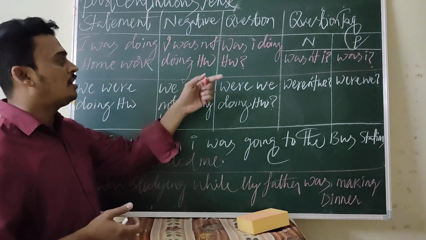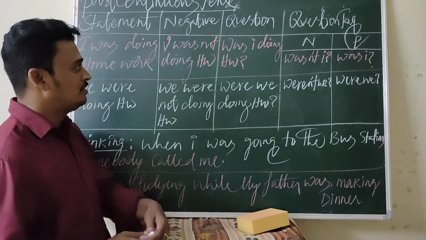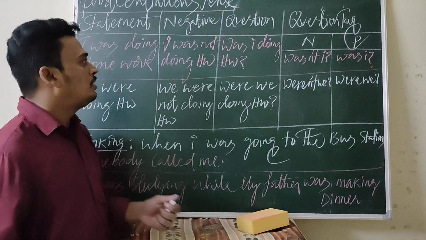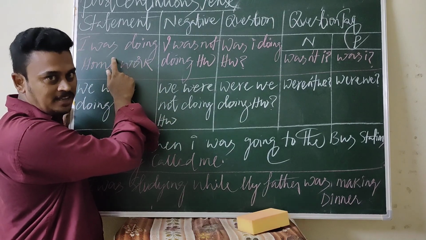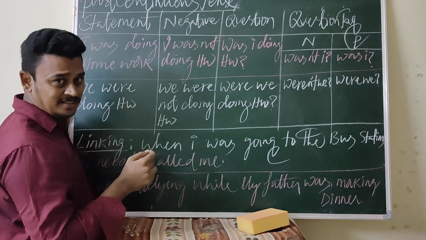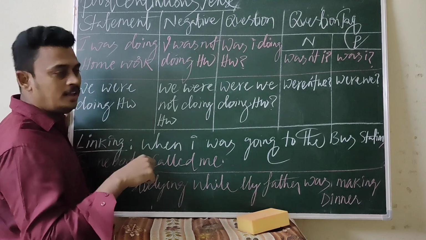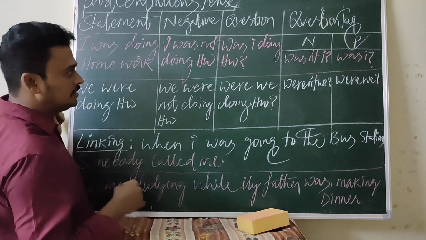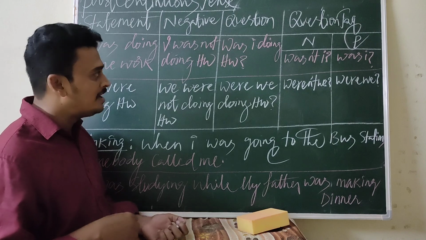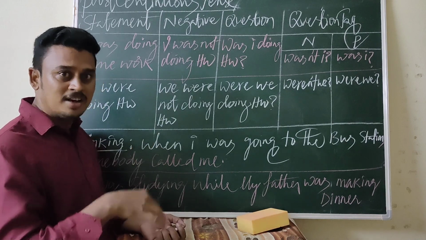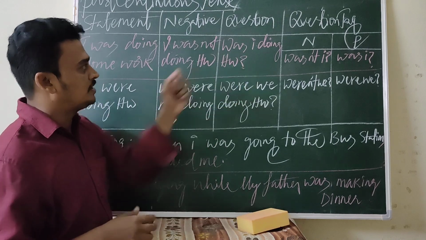Now, I was not doing homework. This is a negative sentence. I already told you, when the be form or helping verb, which comes after the subject, comes at the beginning of the sentence: Was I doing homework? In one way, the question is asking ourselves, myself: was I doing homework? So here, this is the question.